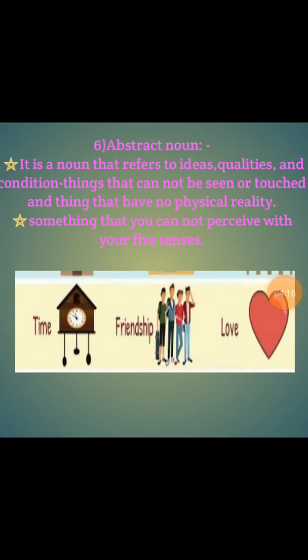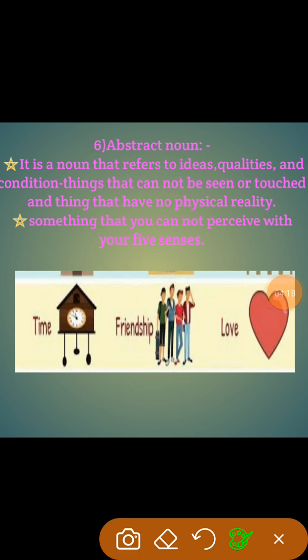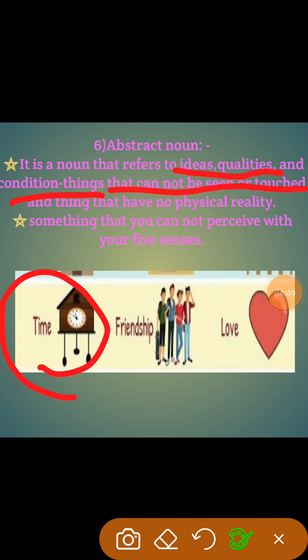Now we see the abstract noun, which is totally opposite to the concrete noun. In this noun we cannot see, touch or feel anything. It is a noun that refers to an idea, quality or condition. For example, truthfulness, bravery. We cannot show them. How truthful you are to anybody, we cannot show. Bravery, we cannot show. For example, time. We cannot show time.